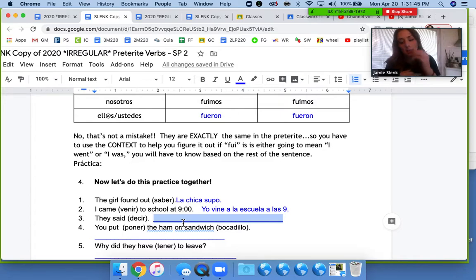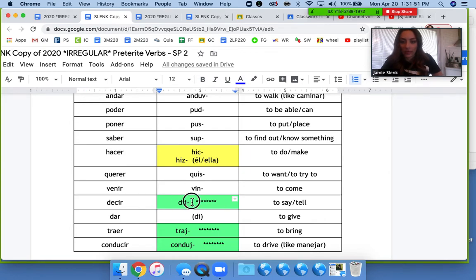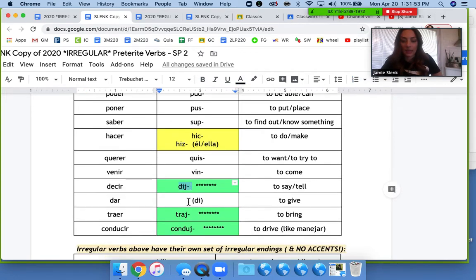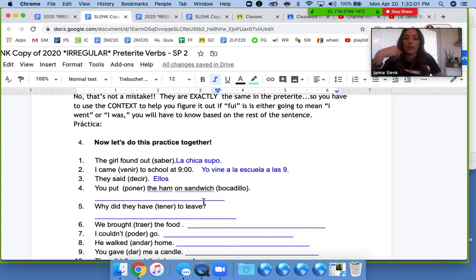They said, decir, ellos, and then I'm going to scroll up again, find my verb. It's dij, and then it's got the stars next to it. So I know when I go down here, it's not dijieron, it's just dijeron. And I think that's a word that you might recognize from one of our previous stories.